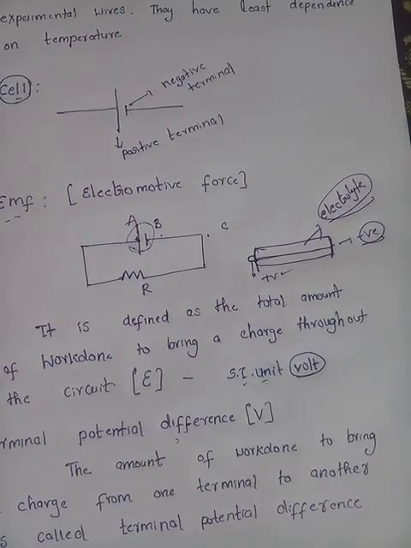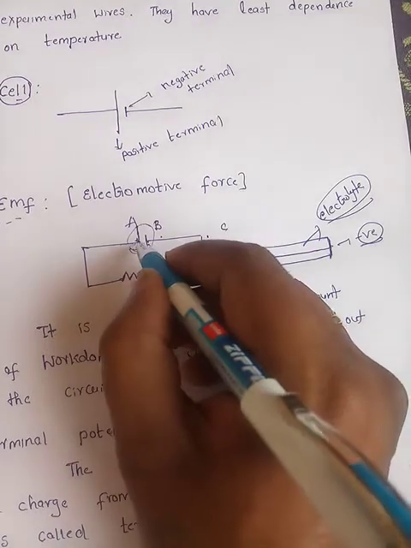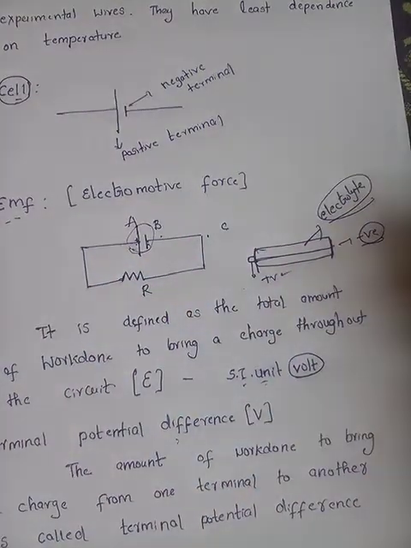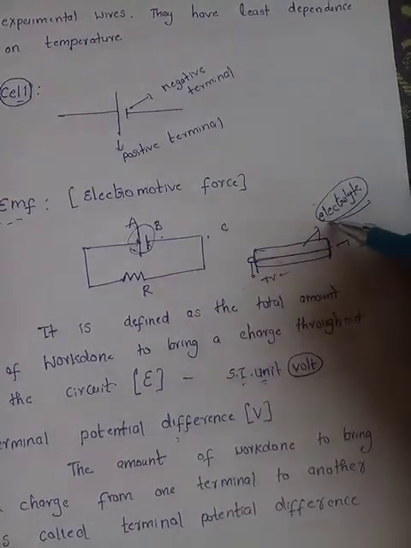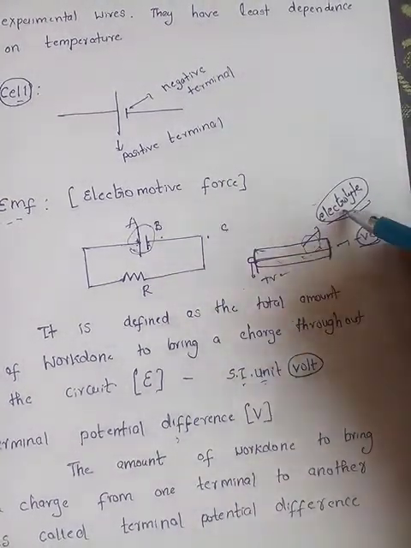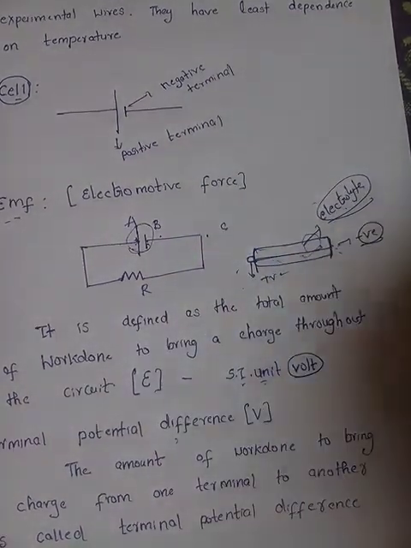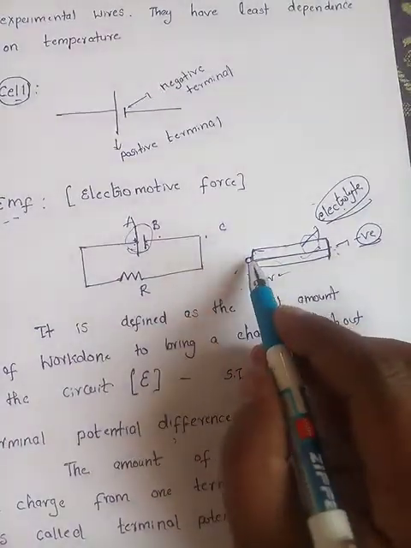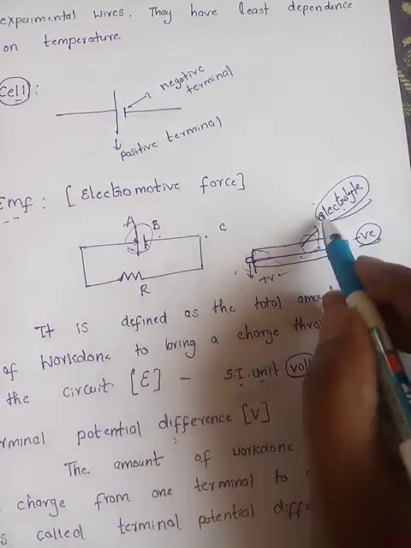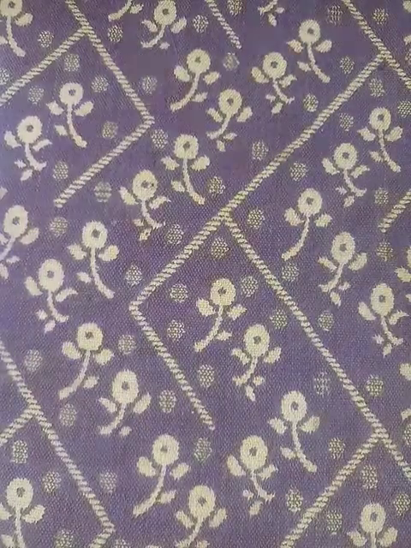From A to B we can bring the charge easily, but from B to A it is very difficult, so we have to do work against the electrolyte. The resistance offered by the electrolyte present between the two terminals of a cell is called internal resistance.